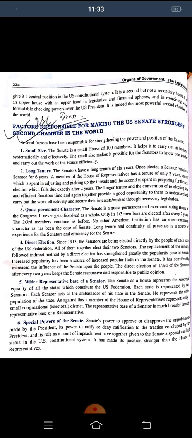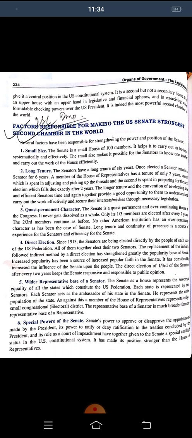Next, quasi-permanent chamber or quasi-permanent character. Quasi-permanent means, as I told you, that the entire house will never retire at a time. So the entire house doesn't get dissolved at a time. Only 1/3 of its members are elected after every second year, and 2/3 members continue as before, the same as the Rajya Sabha. Direct election: the representatives are directly elected by the people, giving a wider representative base to a senator.